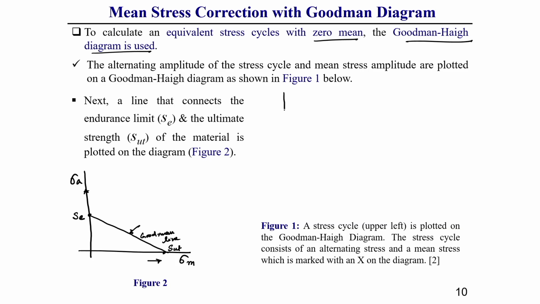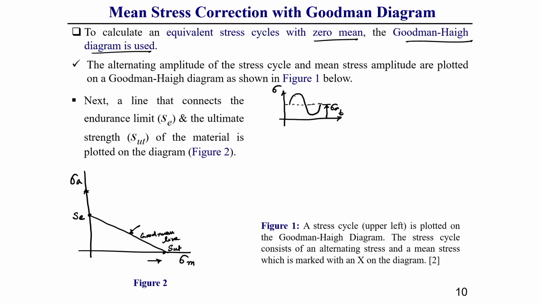Let us consider a particular fluctuating type of loading, stress versus time, a positive type of fluctuating load. For this, we will get a mean value and an amplitude also.